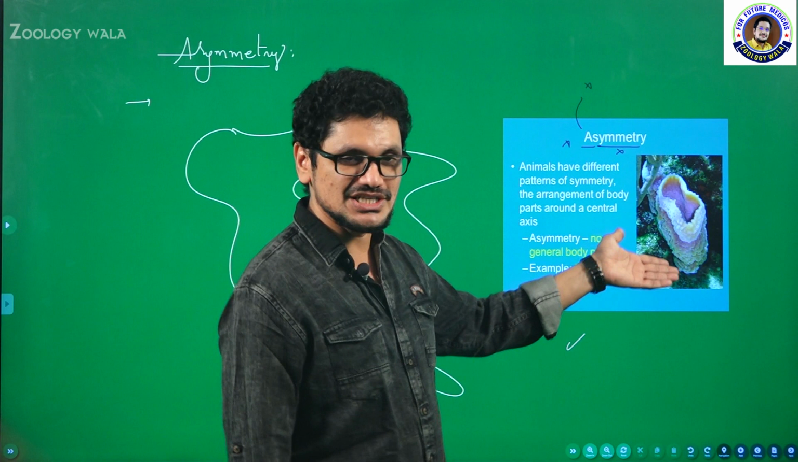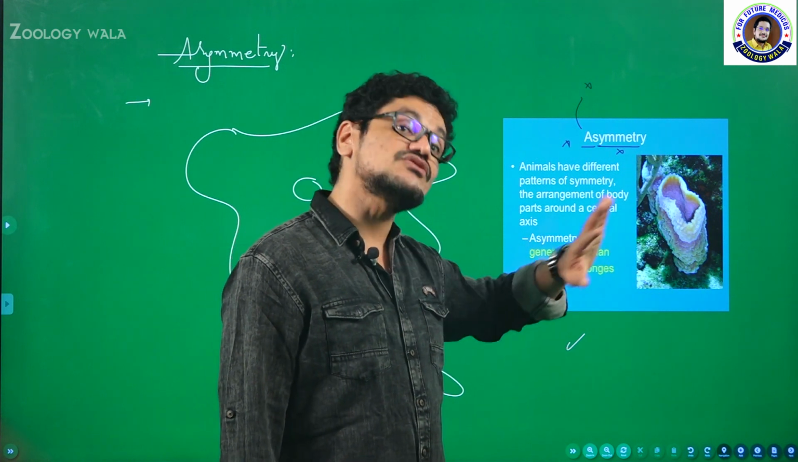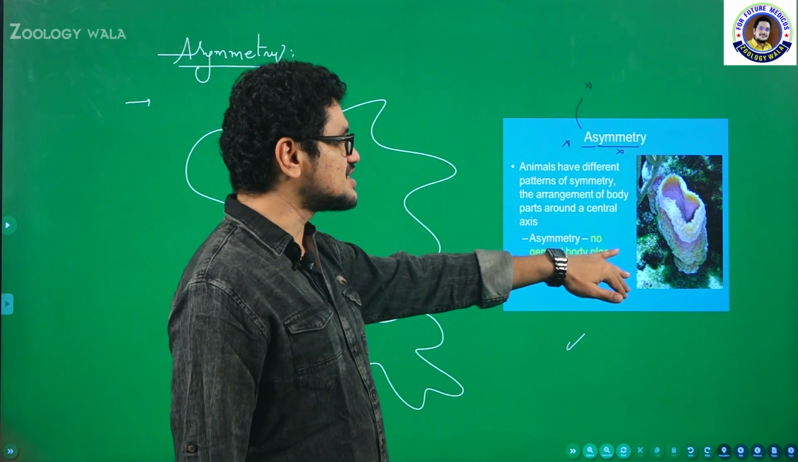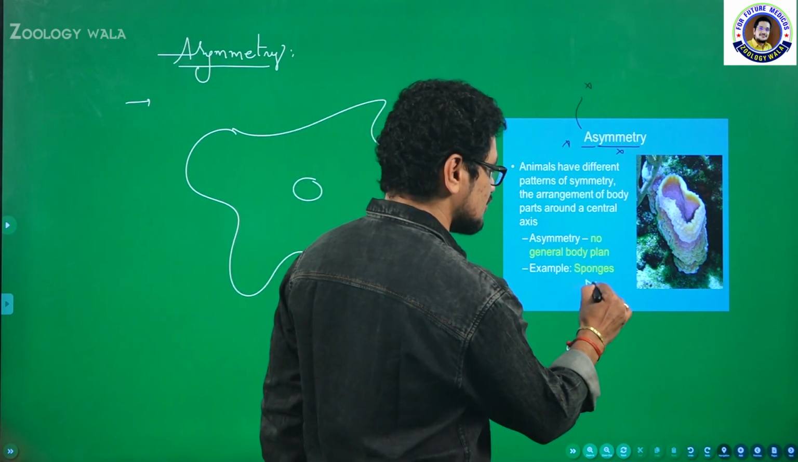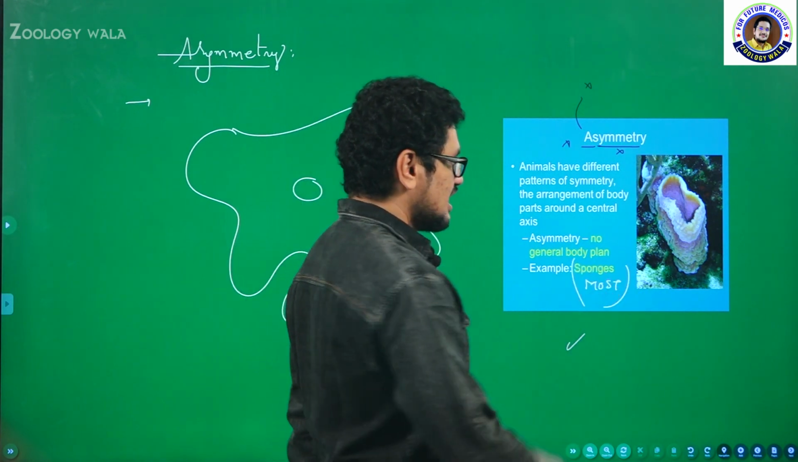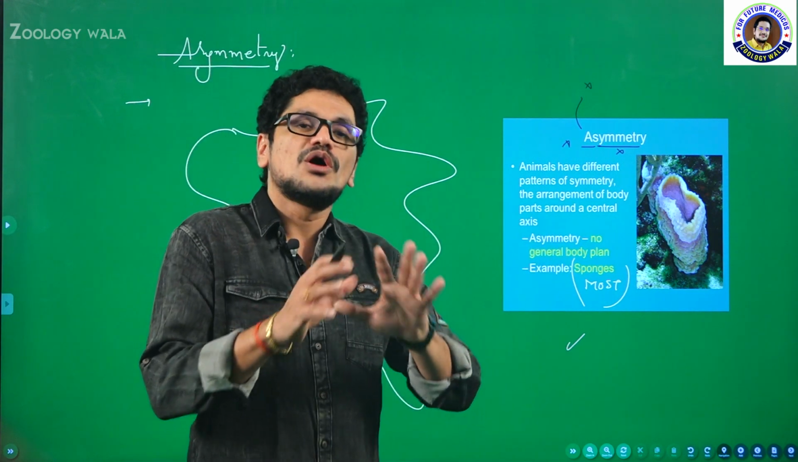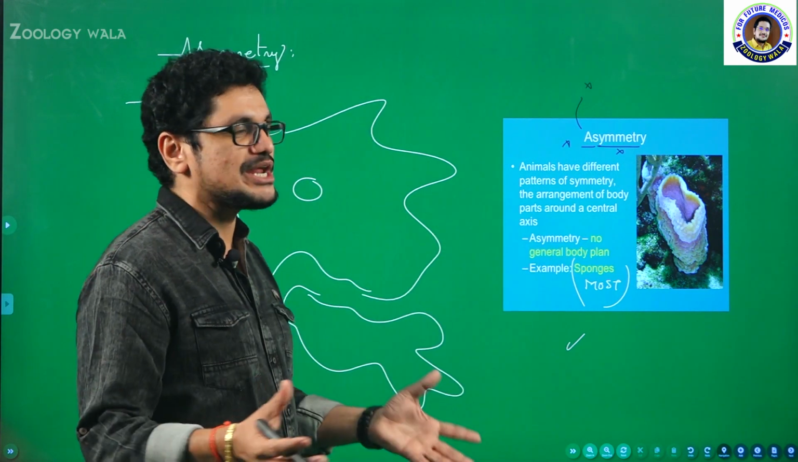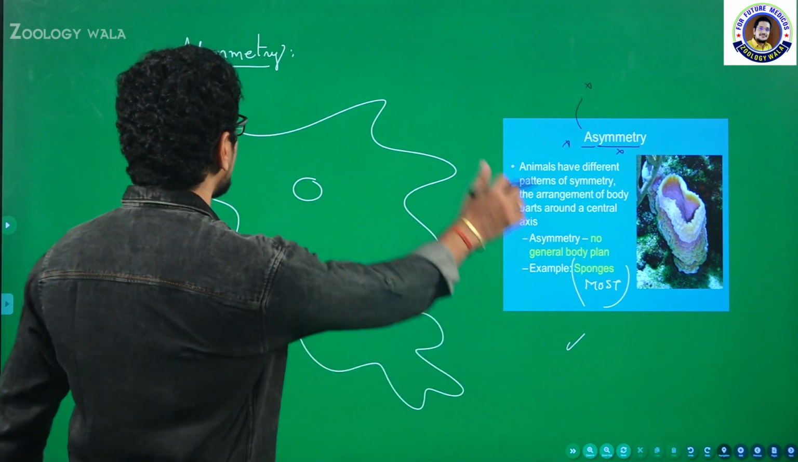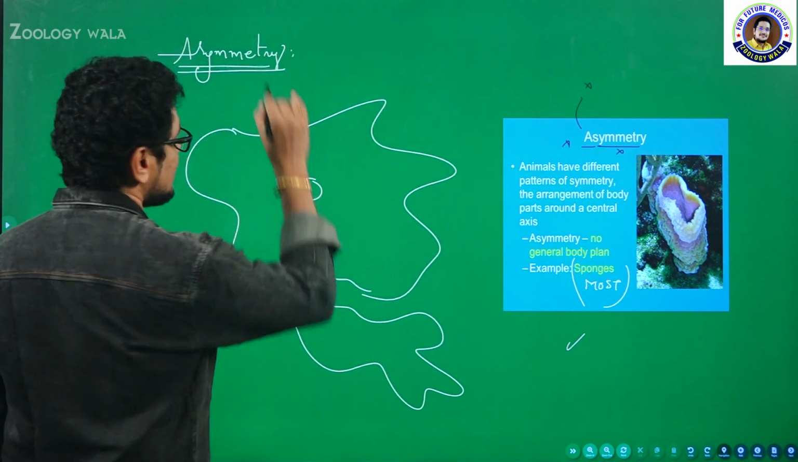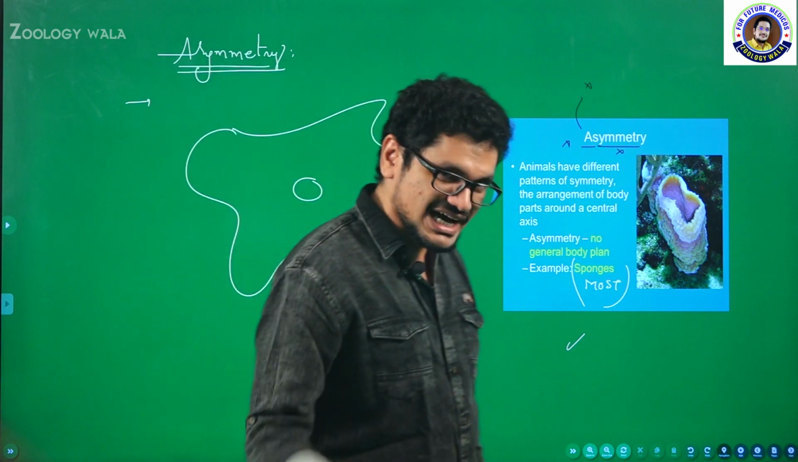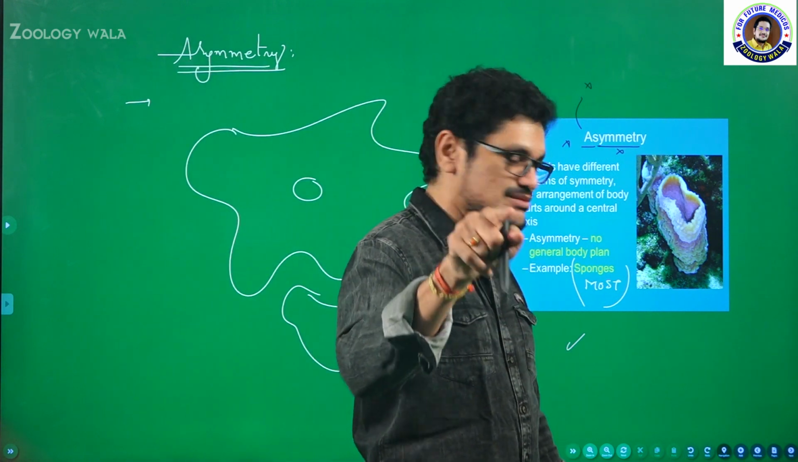See this one, the sponges. Most of the sponges, not all, most of the sponges are asymmetrical. So there is no proper arrangement of body parts, or there is no proper shape for the animal. That is the reason why we are not considering this animal as exhibiting symmetry.